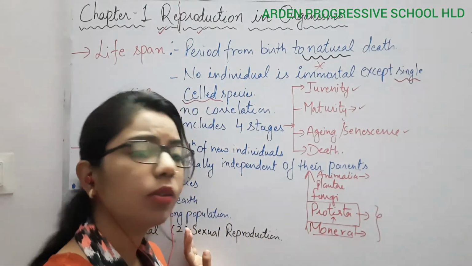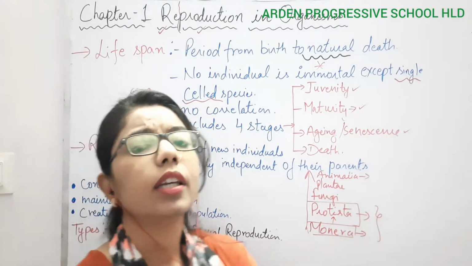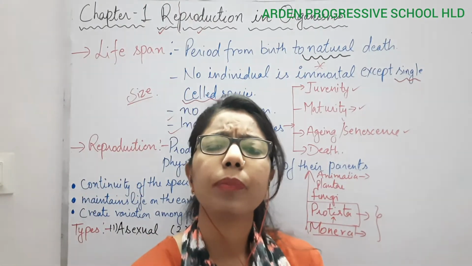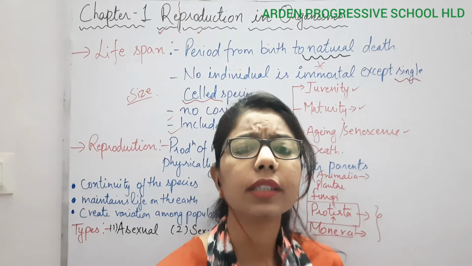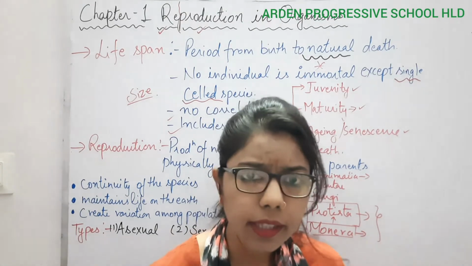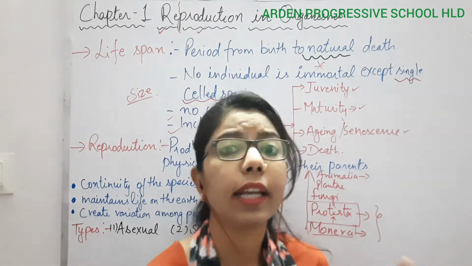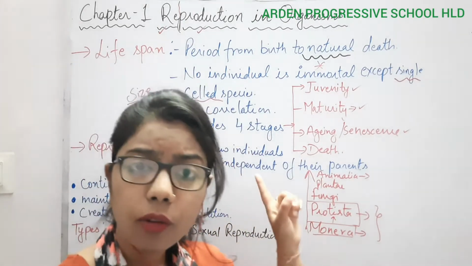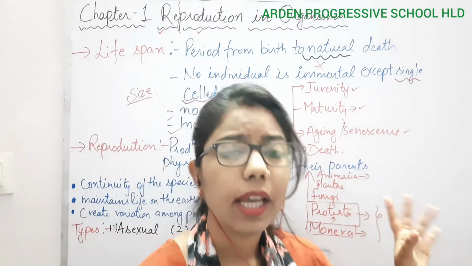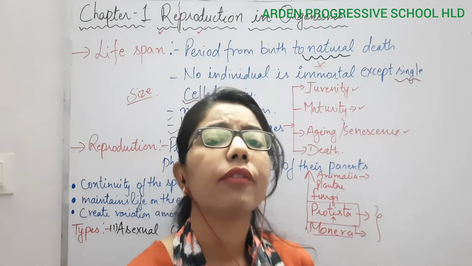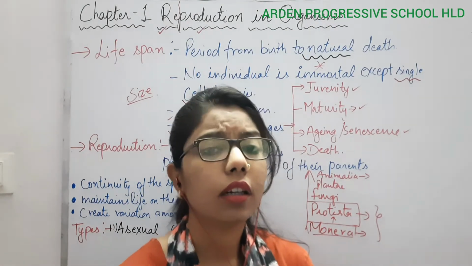Because whenever we talk about reproduction, we have the plants here. So plants can be of two types. Annual means those that complete their lifespan or life cycle in only one season or one year, and perennial are those that complete it over long years.